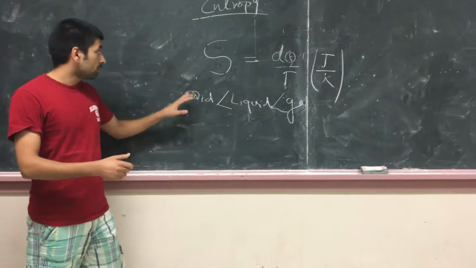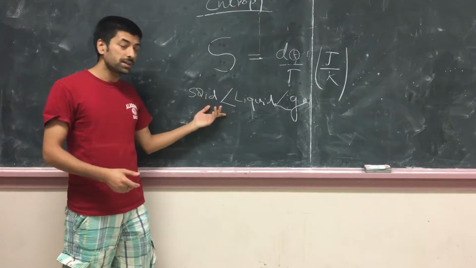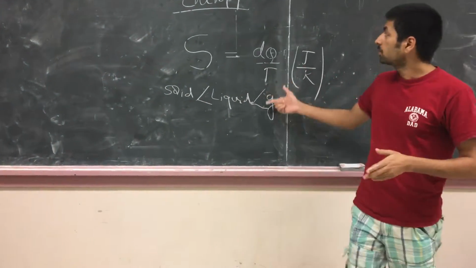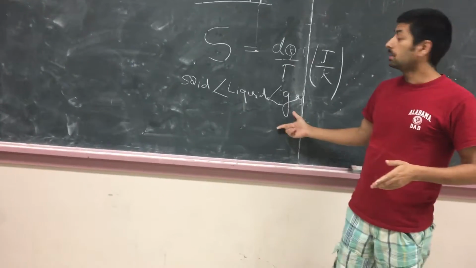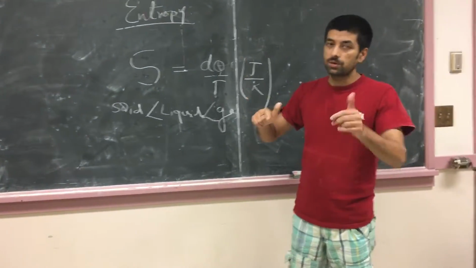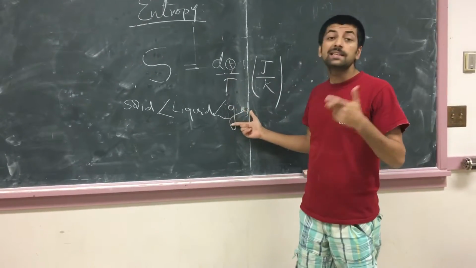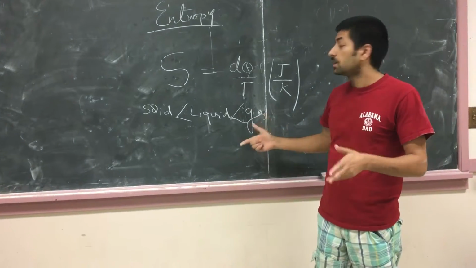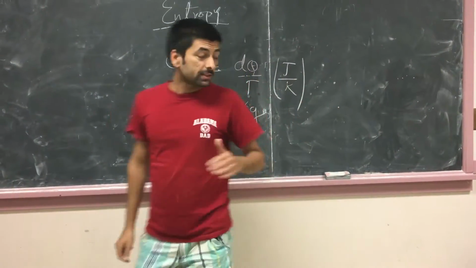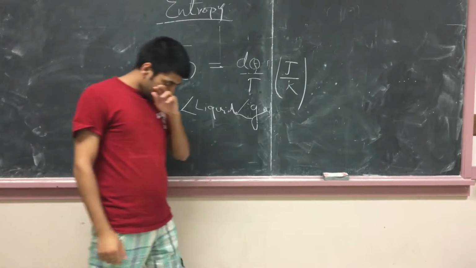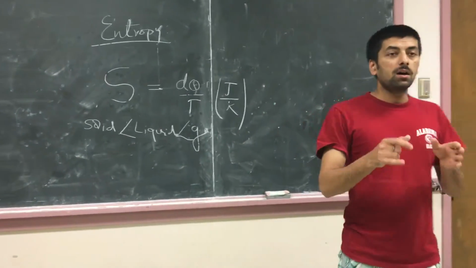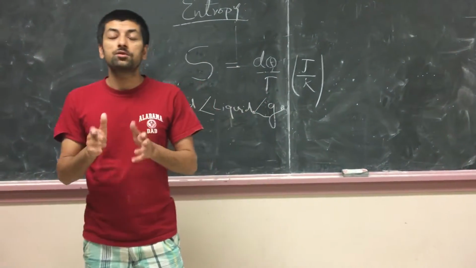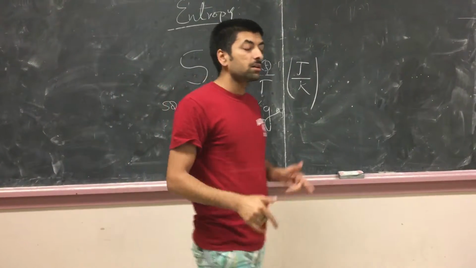So entropy can be related with randomness, and entropy can be related with strictness, right? More entropy means less strictness, less discipline, and less entropy means more discipline, more compactness. So you can relate entropy with these things. And the important fact about entropy is that what is happening in the universe right now is all because of entropy. All spontaneous processes that take place in the universe are due to entropy.